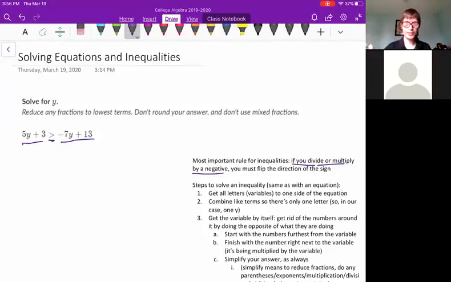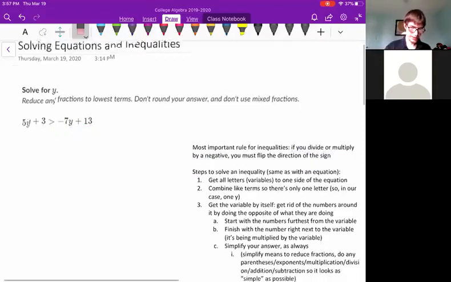For example, if I was to take both sides and divide by a negative 2, I would have to flip this sign to become a less than. If the sign was a greater than or equal to, we shift it to a less than or equal to. The point is, we take whatever sign is there and reverse its direction if we divide by a negative. But apart from that, it's really just the process of solving an equation.